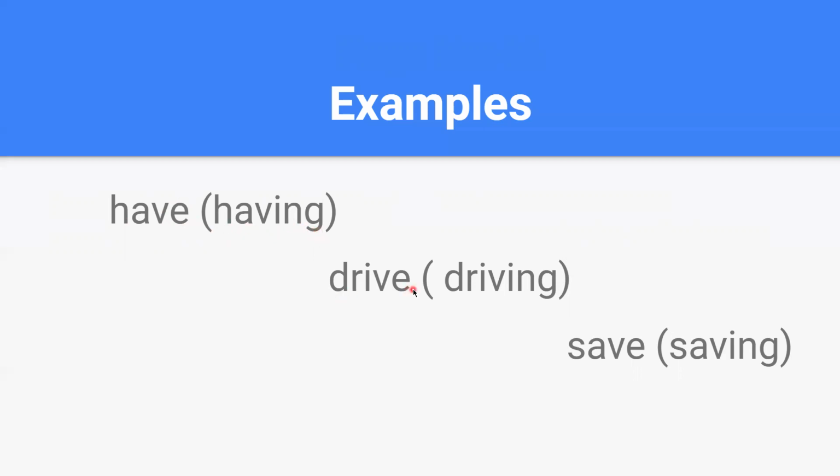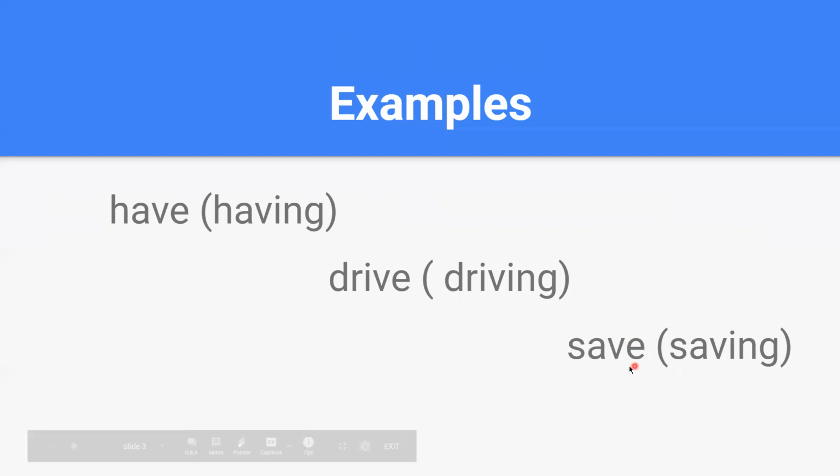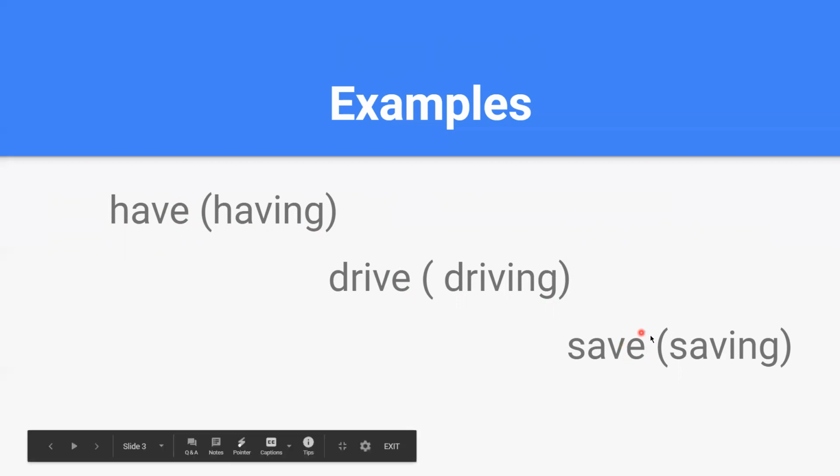Also drive. E will be dropped and ing added, so the word becomes driving. Save: here also E is a vowel which will be dropped, and instead of E, ing will be added, and the verb becomes saving.